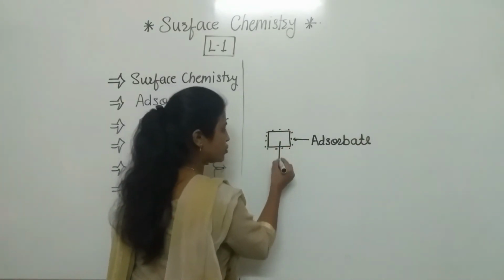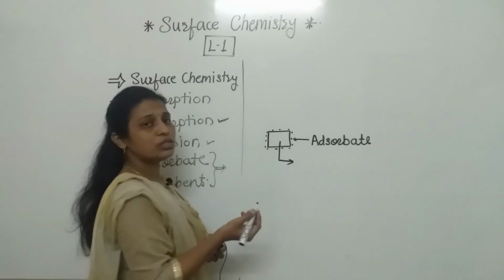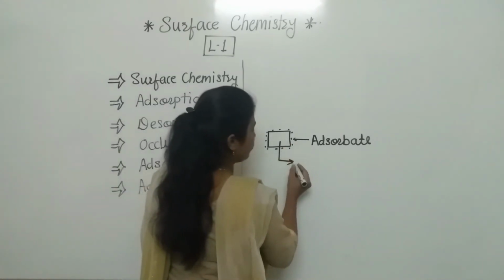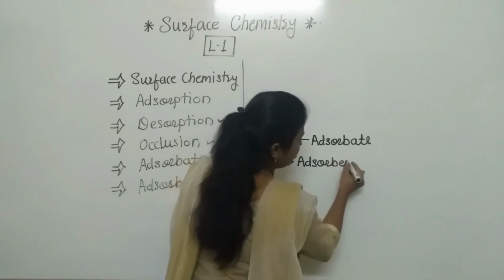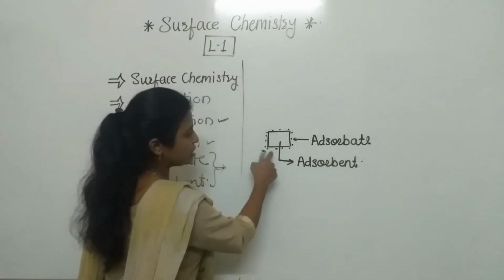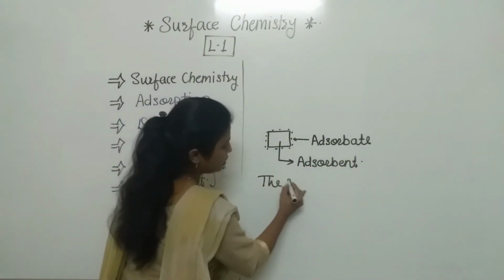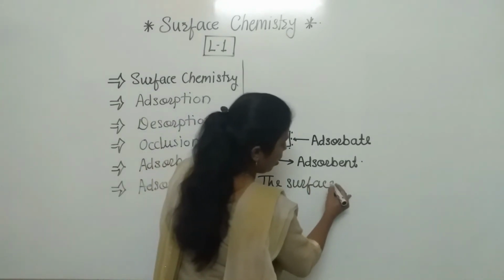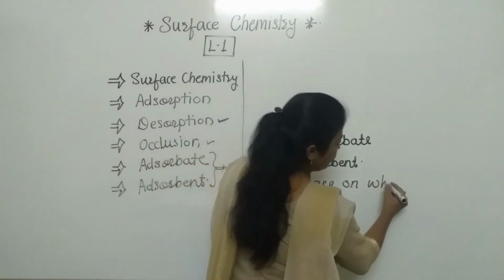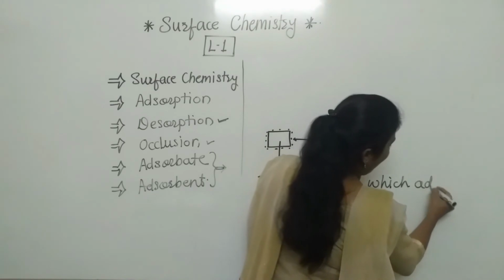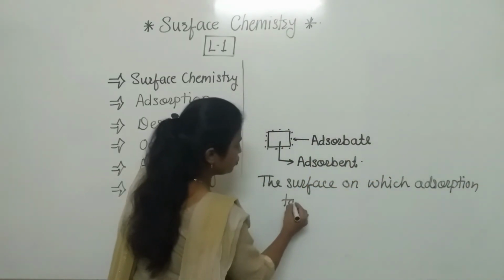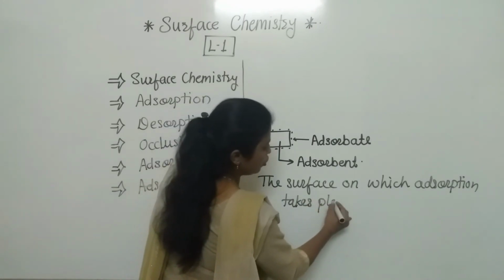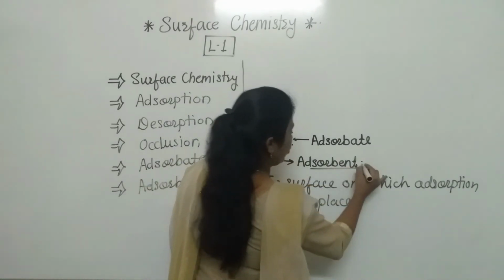And the surface on which these molecules get adsorbed is called the adsorbent. What is the definition? Listen carefully. The surface on which adsorption takes place is called an adsorbent.